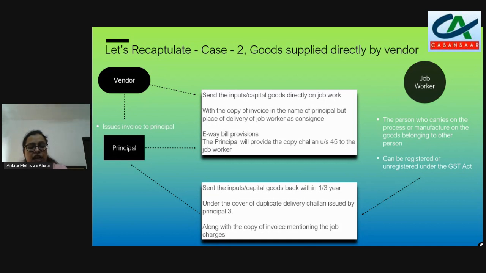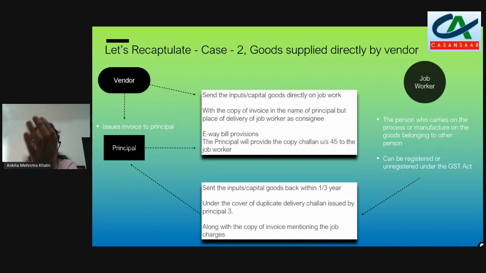Supposing the vendor has issued an invoice for a quantity of 100 kgs and the job worker has received only 90 kgs, then it is the duty of the job worker, after checking, to intimate the principal that he has received the short quantity. At the same time, the principal will inform the vendor that the short quantity has been received by the job worker.